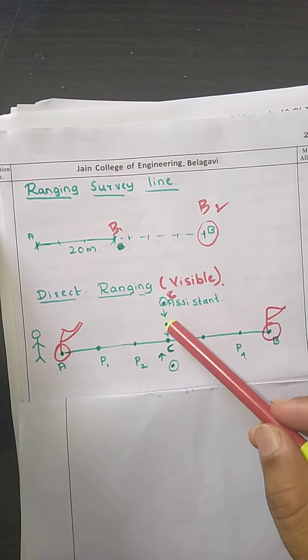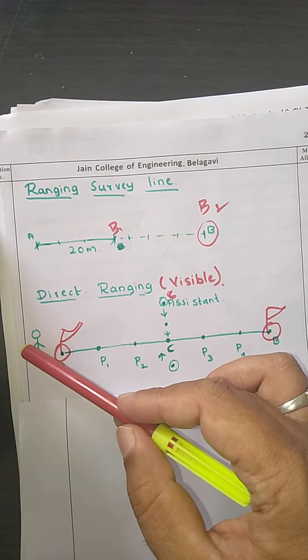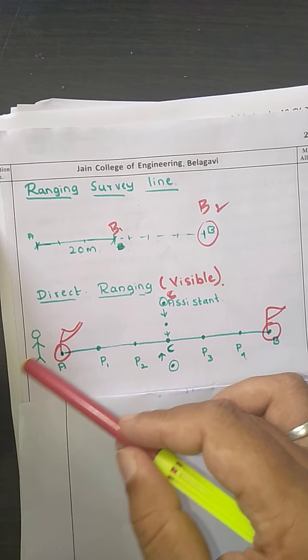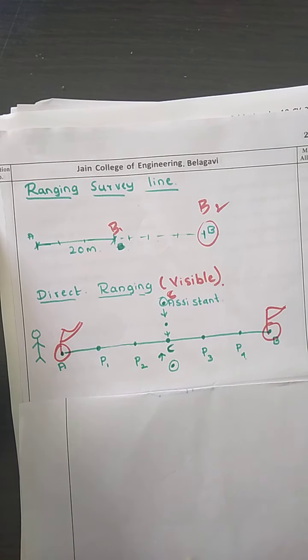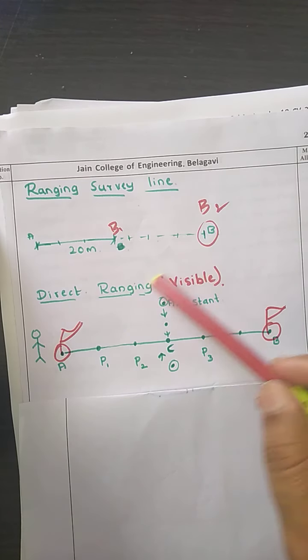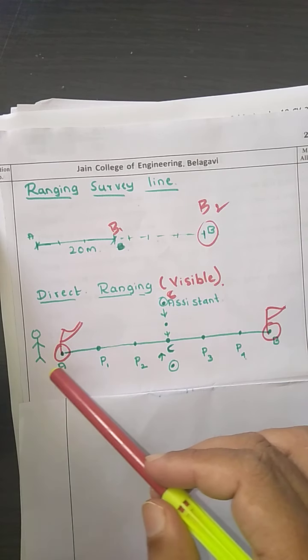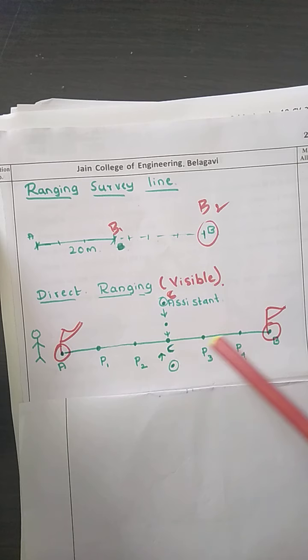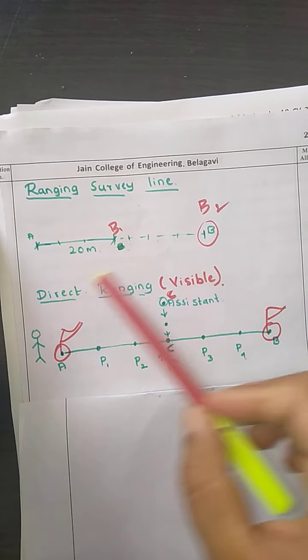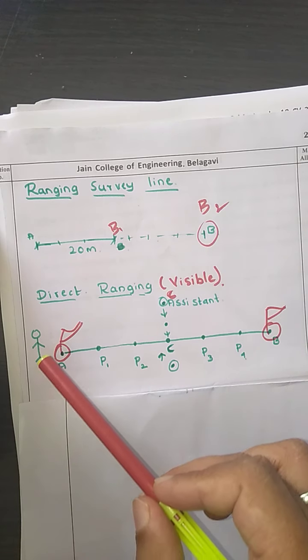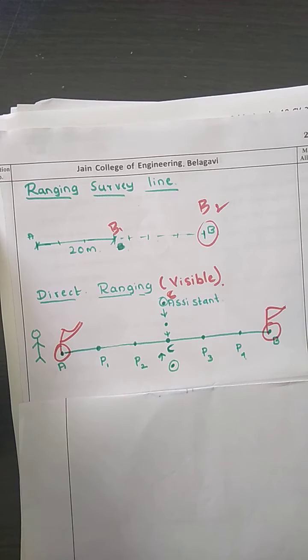He has come here. Now again the surveyor standing at A directs the person at C to come in line. Now A, C and B are in a straight line. This is how the ranging can be done. Now the points A, C and B are in a straight line.